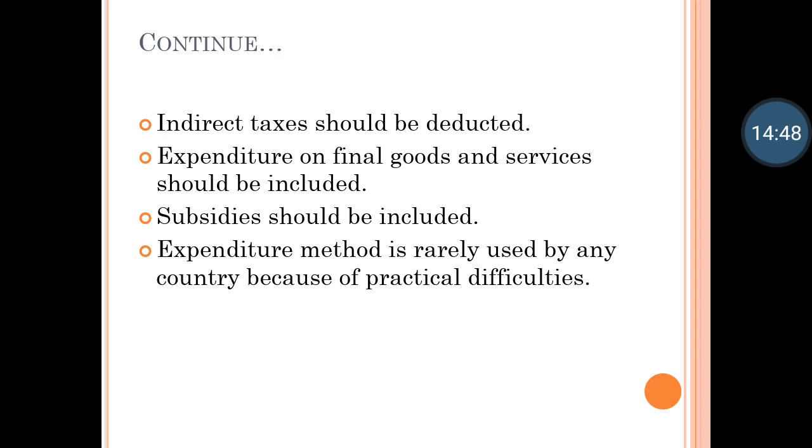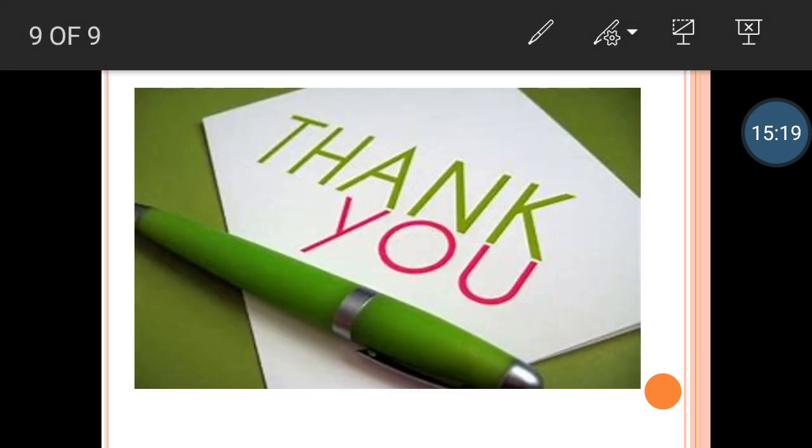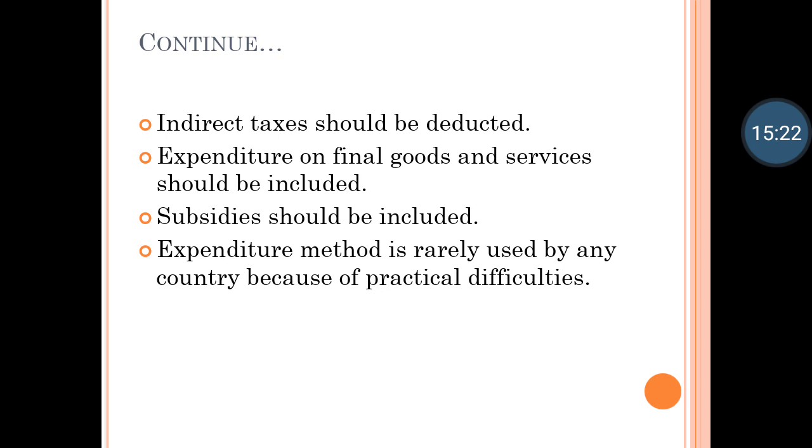Expenditure on final goods and services should be included. That is, whatever expenditure takes place on final goods and services has to be included. That is normal expenditure. Subsidies should be included. Government is giving subsidies to poor people, that should also be included. Subsidies means certain grants, some concessions, that should also be included. The expenditure method is rarely used by any country because of its practical difficulties. This is not used by many of the countries because of some difficulties.